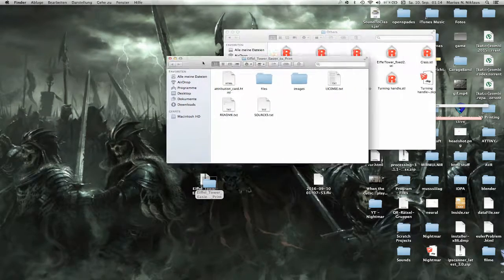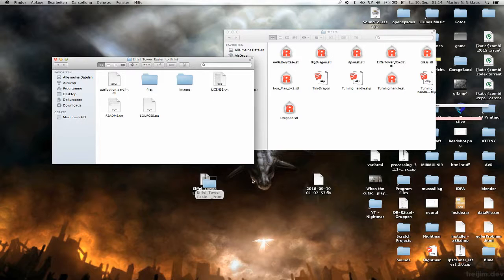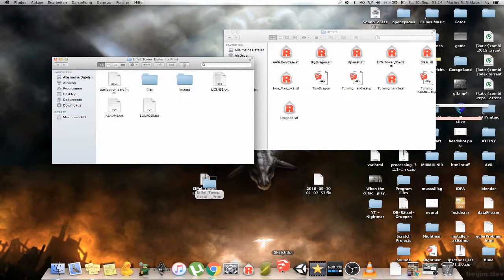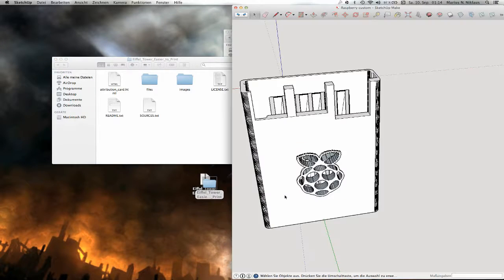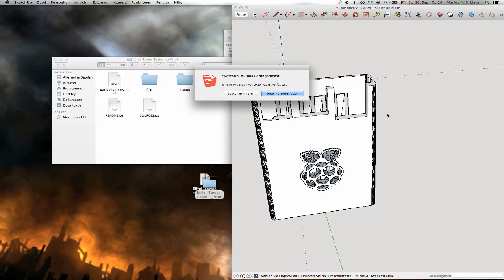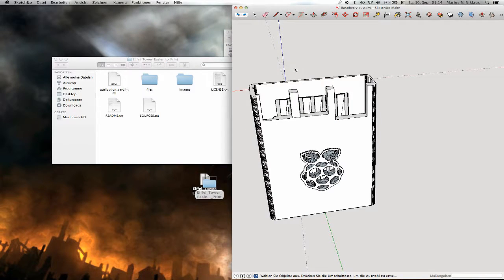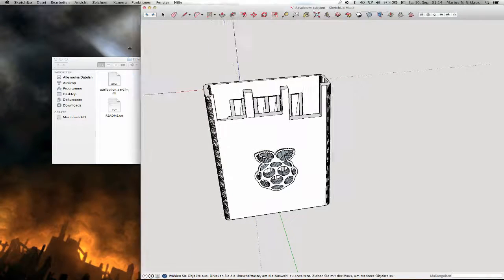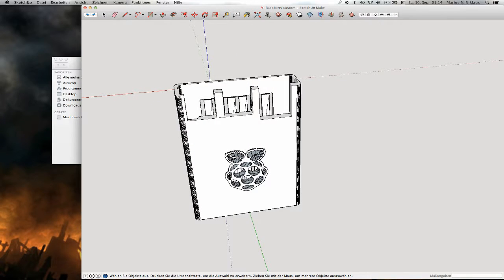Of course, you can always model your own files. I prefer to use Google SketchUp for that purpose. Now here you can see an example of a Raspberry Pi case I'm working on.